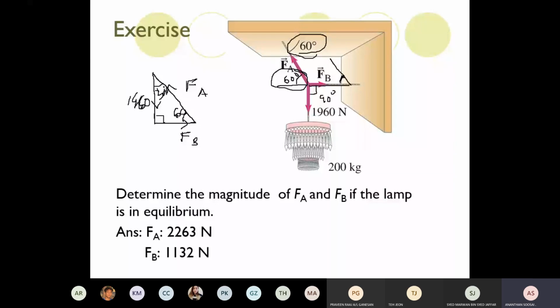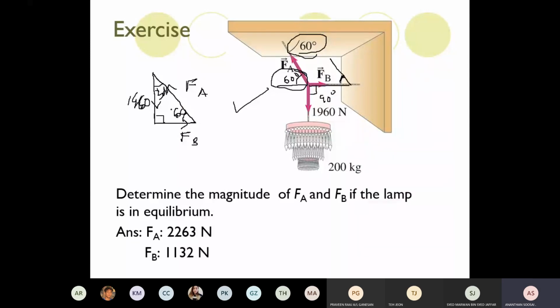Okay, good. Those who got this triangle, that means correct. Now from this triangle, you can find these two answers by using what? Of course, trigonometry. Find your FA. Maybe use 30 degrees. You want to find FA, use cos or sine, 30 degrees. Or you can take 60.